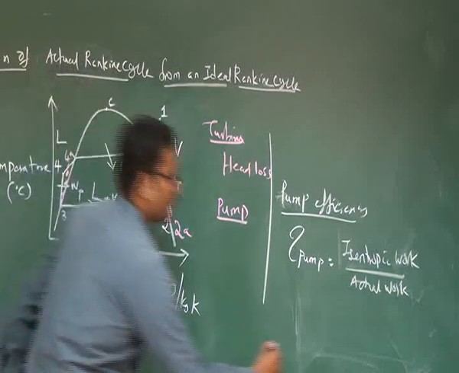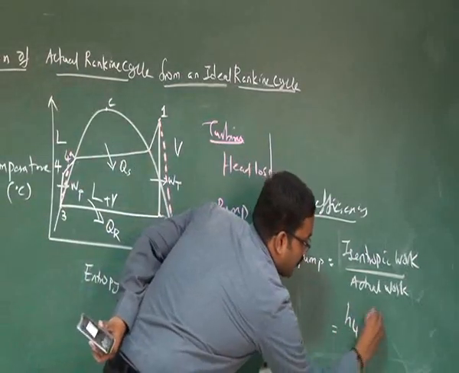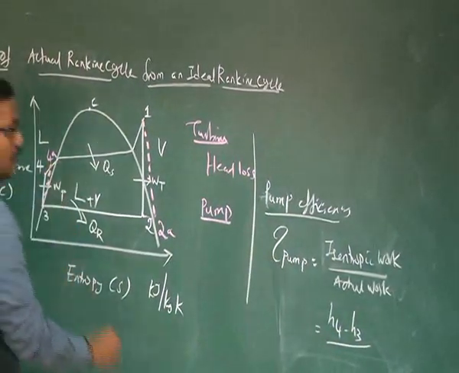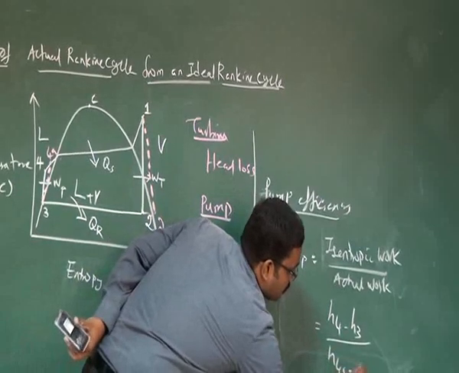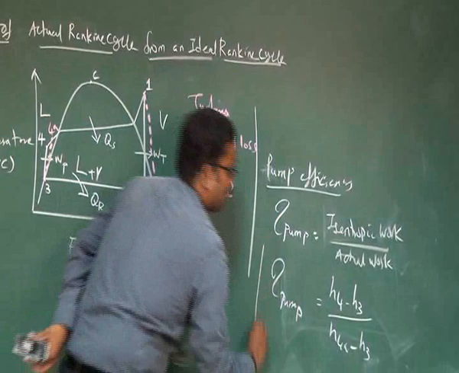So it can be written in terms of enthalpy. The isentropic work is H4 minus H3, divided by the actual work, H4A minus H3. This is the pump efficiency. These are the two deviations.